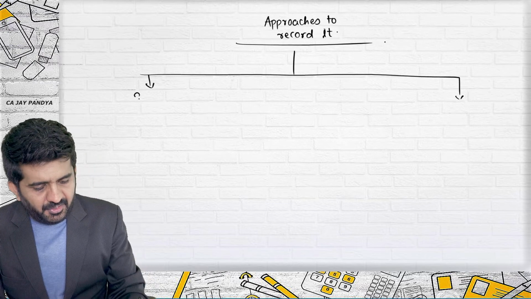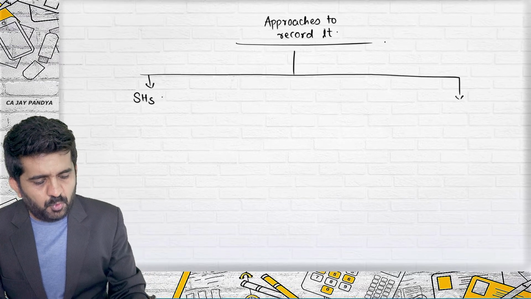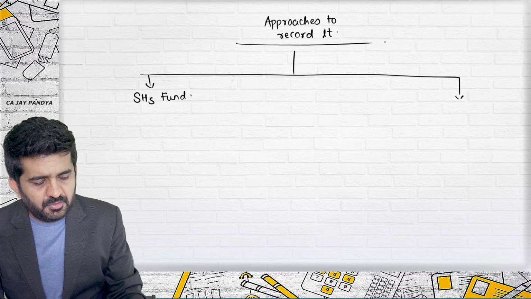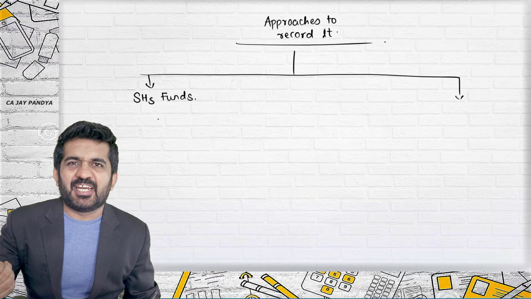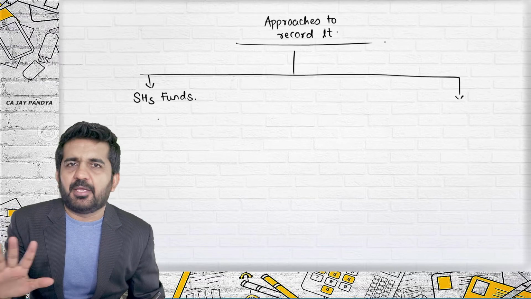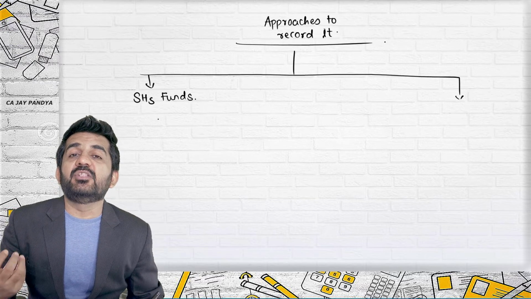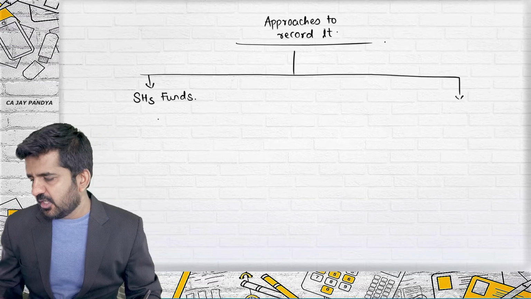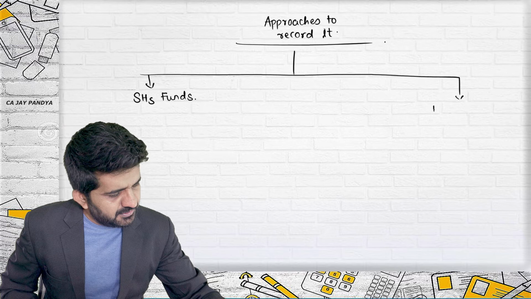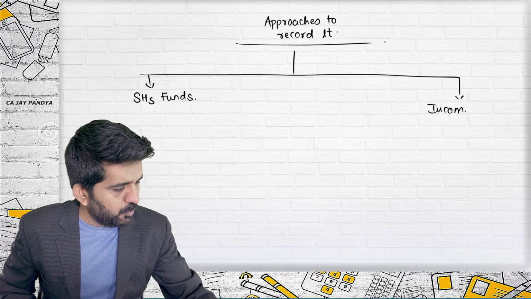They are treated as shareholders fund. So either it will be added to equity share capital. Can anything be added in equity share capital? No. So it will be added in some type of reserves which forms part of shareholders fund. Another is the income approach.